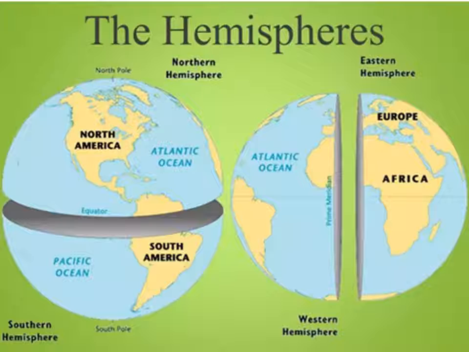So the prime meridian and 180 longitude divide the earth into eastern and western hemisphere. Yes, in this second picture you can see, this opposite meridian at 180 degree is called the international dateline.